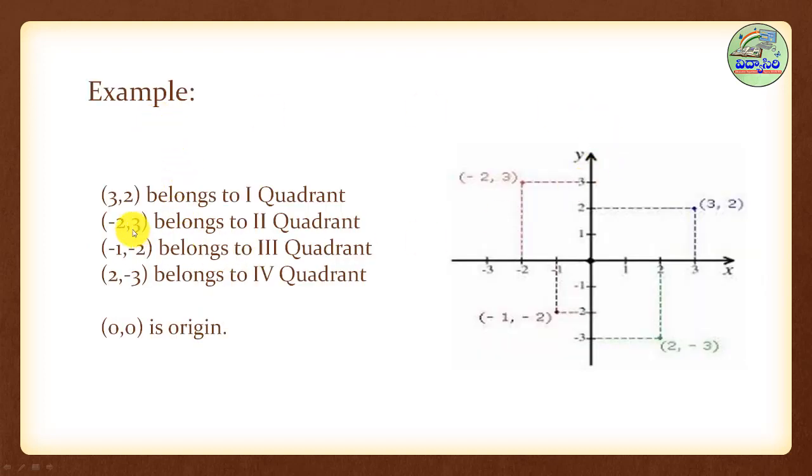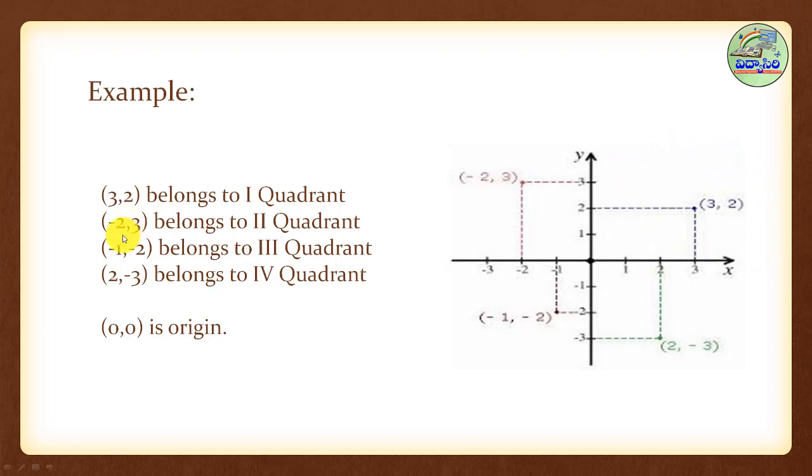Examples: we take 3, comma 2. 3 is plus, 2 is also plus. So it belongs to the first quadrant. You take any two positive coordinates, not only 3, comma 2, any x positive and y positive must belong to the first quadrant.